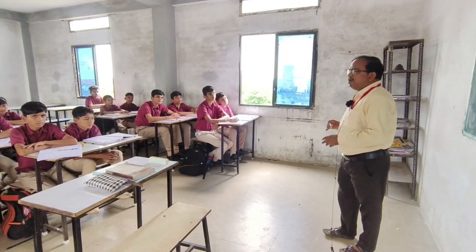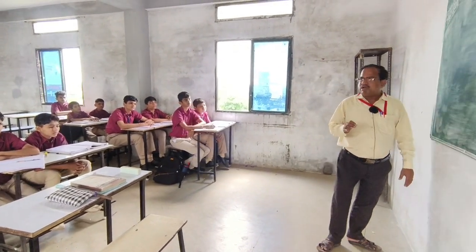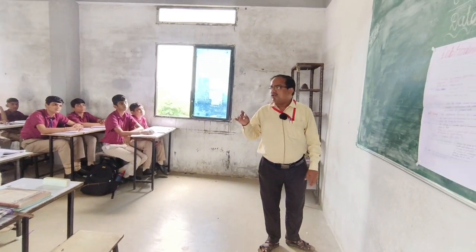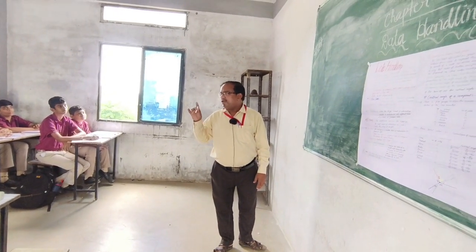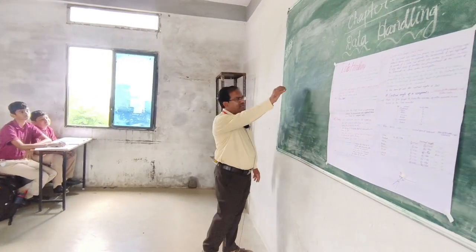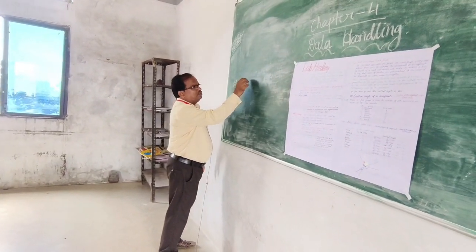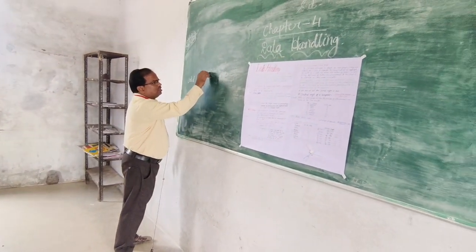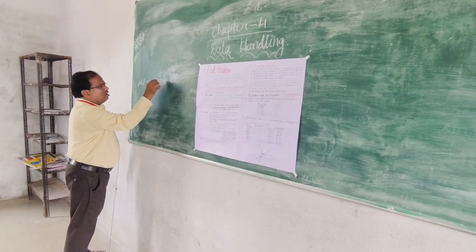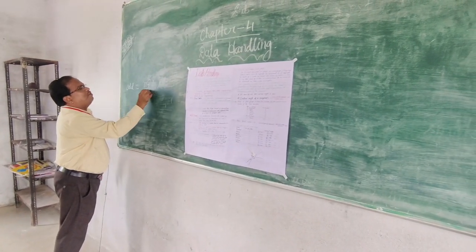If the number is odd, then we have to use one formula, where n is the number of terms. That means if n is odd, then you have to use (n plus 1) upon 2.